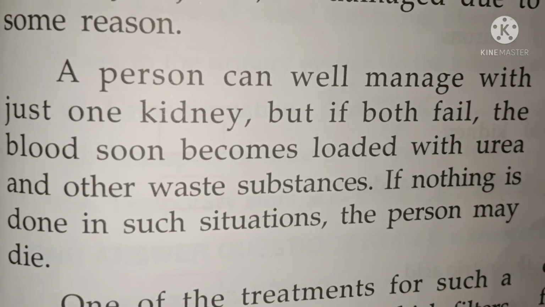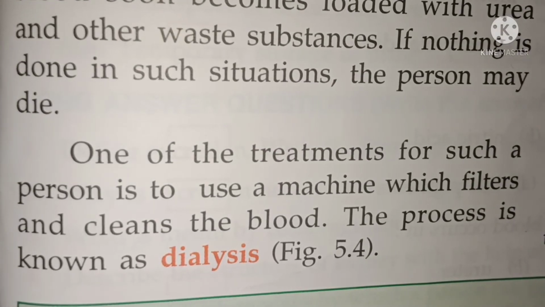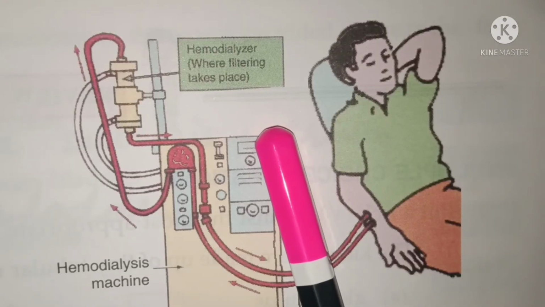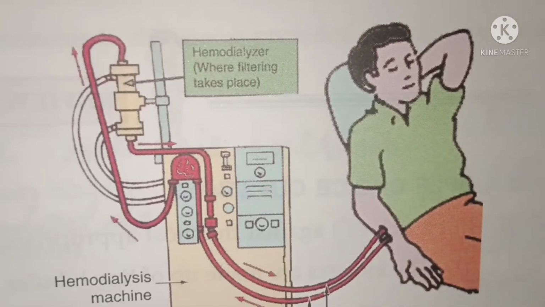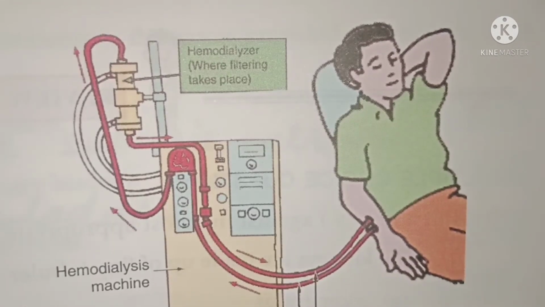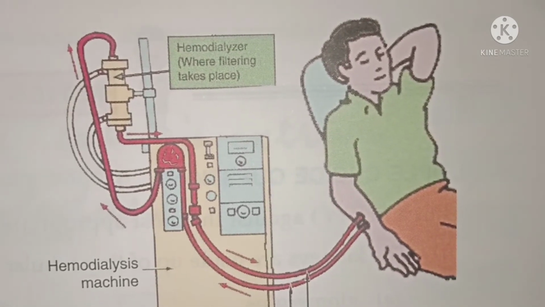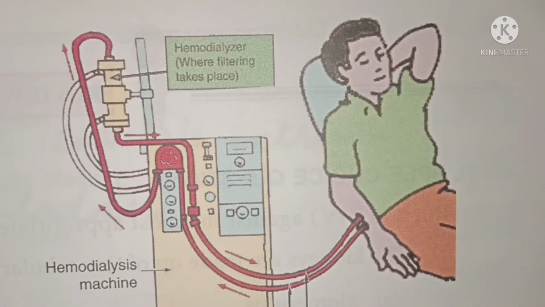Dialysis can be done when one kidney is gone, but if both kidneys are gone, we should do a kidney transplant. We can also do dialysis when both kidneys fail, but the cost will be more. A person with complete kidney failure needs dialysis in the hospital to lead a normal life.